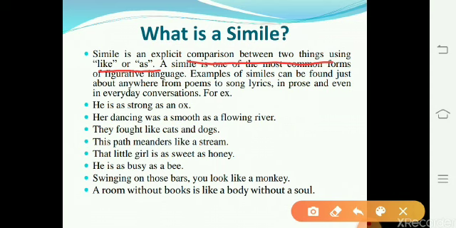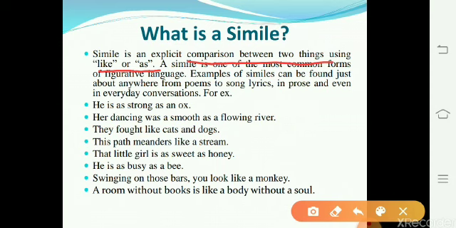A simile is one of the most common forms of figurative language. Examples of similes can be found just about anywhere, from poems to songs to lyrics, in prose and even in everyday conversations. For example, we are going to discuss some examples of simile.